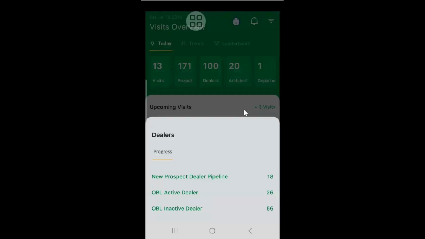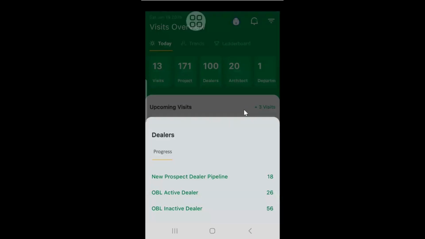Why did we make it inactive? It will help you and your team members concentrate on OBL active dealers first, and also get the information on who are inactive dealers, so that you can go through them again. You can rethink, out of these 56, maybe 10 dealers are doing good business with our competitor.